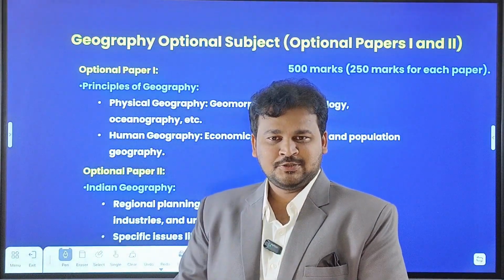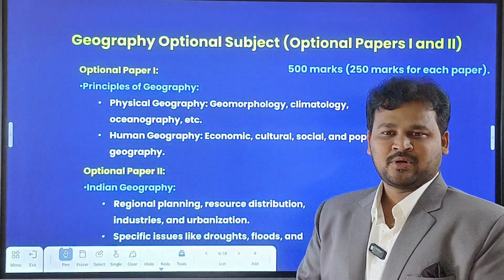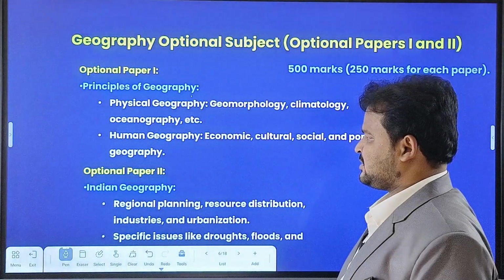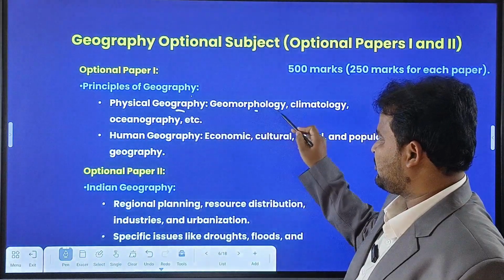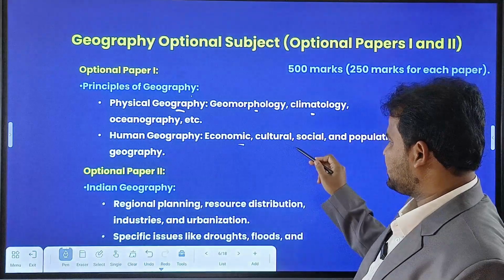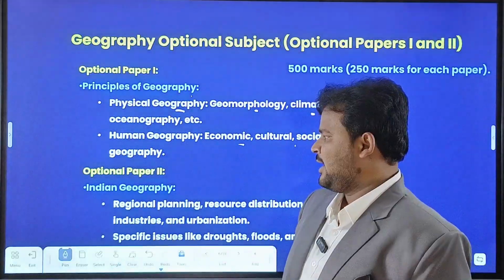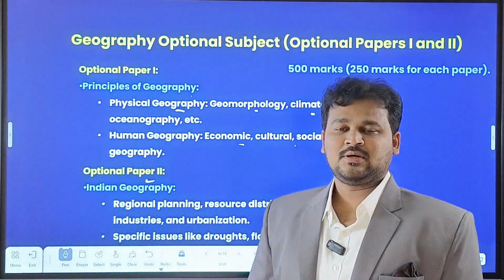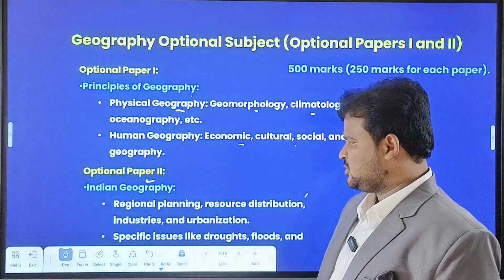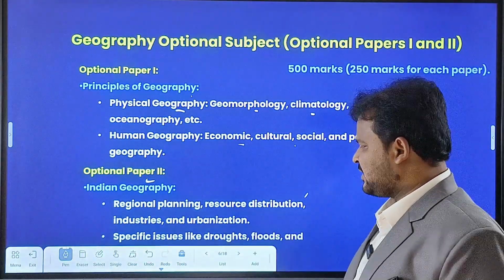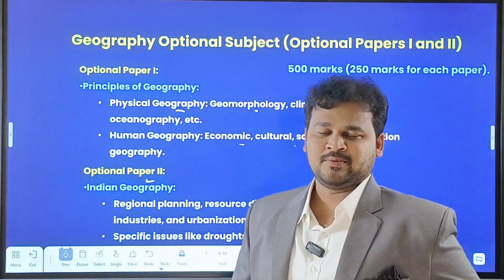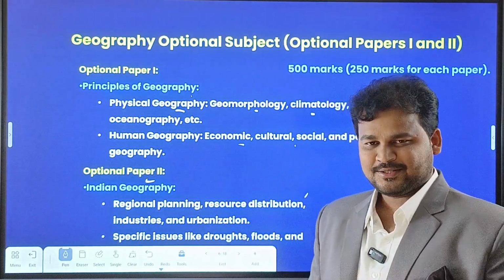If you have chosen geography as your optional subject, you have to write Paper 1 and Paper 2. Paper 1 is about principles of geography. In that, physical geography: geomorphology, climatology, and also oceanography. And after that, human geography: economic, cultural, social, and population geography, and how to write. Your optional Paper 2 is related to Indian geography. There you need to read regional planning, resource distribution, industries and urbanization, and also specific issues like droughts and floods. These two papers comprise 500 marks. Each paper carries 250 marks, right? That's one of the things.